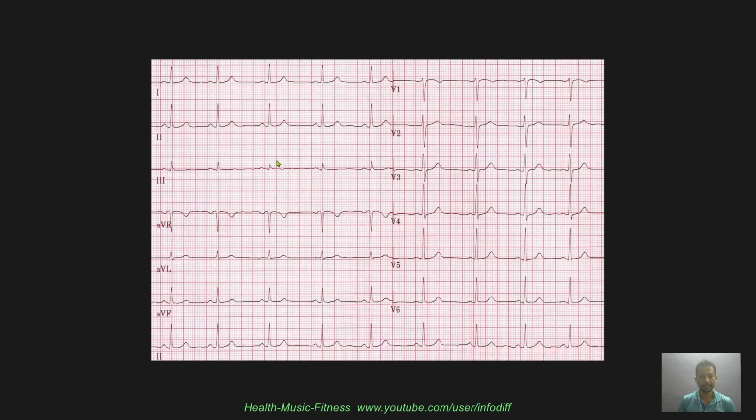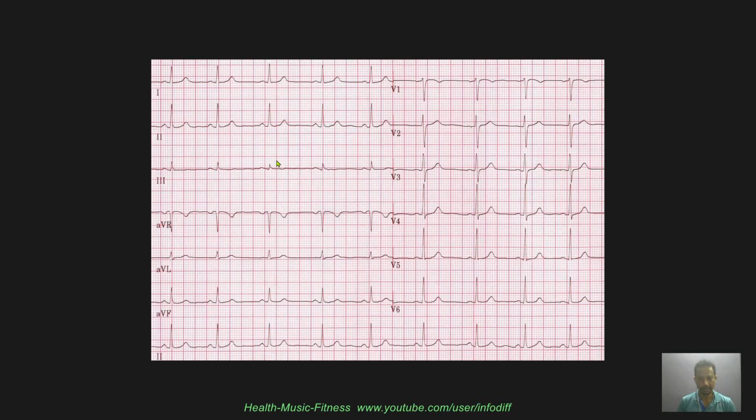So in that case, you can increase the speed of the ECG paper from 25 millimeters per second to 50 millimeters per second, and that will make the P waves appear very nicely if there are P waves hidden in a very fast tachycardia in which you are not seeing the P wave otherwise.